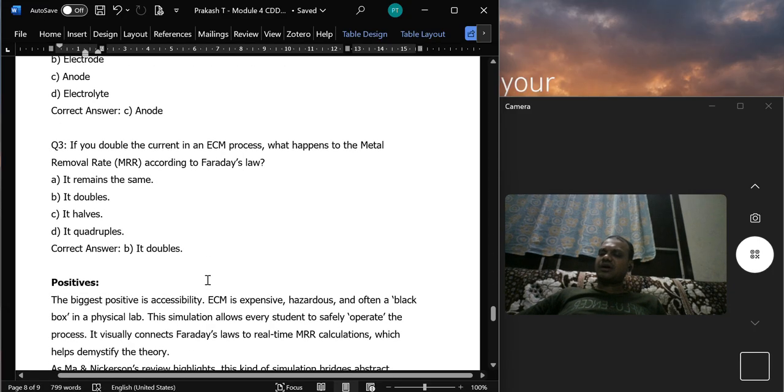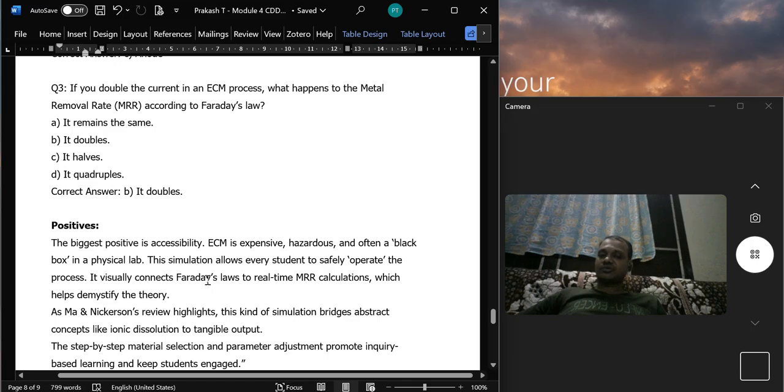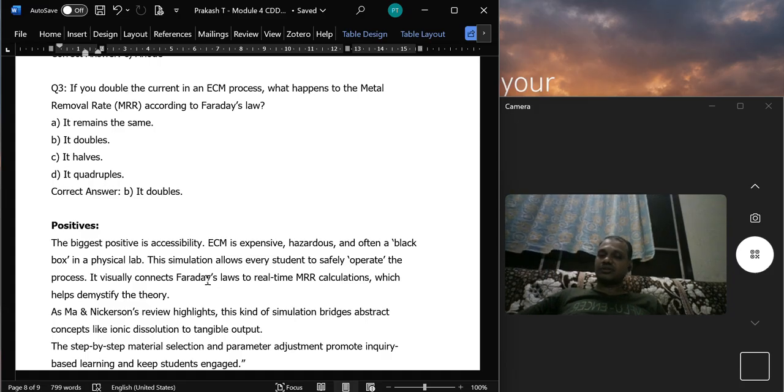The positives: the biggest positive is accessibility. The electrochemical machine is very expensive. It is very difficult to experiment, it also looks very dangerous and hazardous, and is often a black box in a physical lab. So this simulation allows every student to safely operate the process, and it visually connects Faraday's law to real-time MRR calculation, which helps demystify the theory. So this is one of the important positives for this virtual lab.